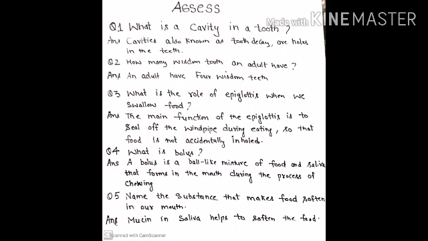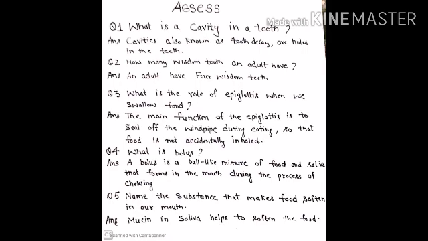So an adult has 4 wisdom teeth. Now the next one is, what is the role of epiglottis when we swallow the food? The answer is, the main function of the epiglottis is to seal off the windpipe during eating so that food is not accidentally inhaled.